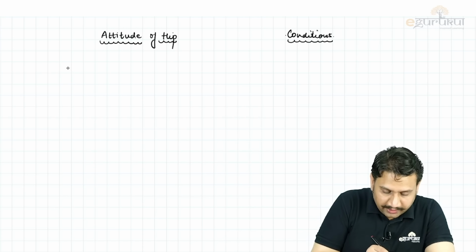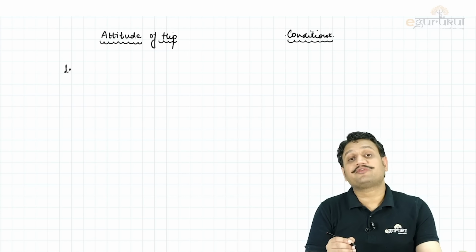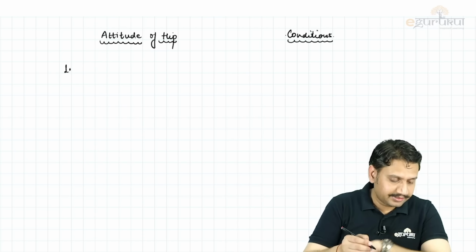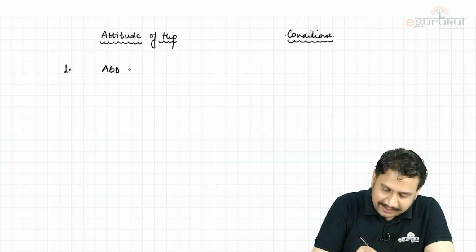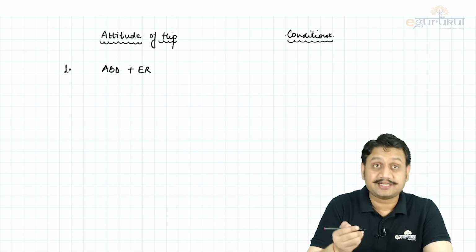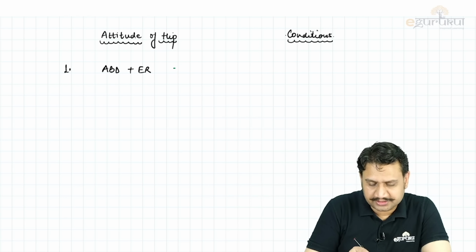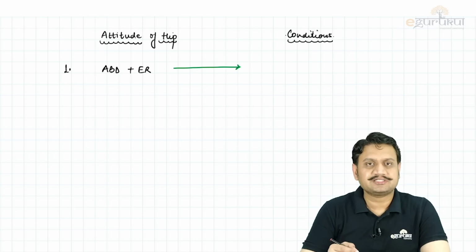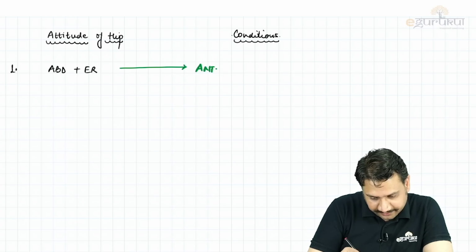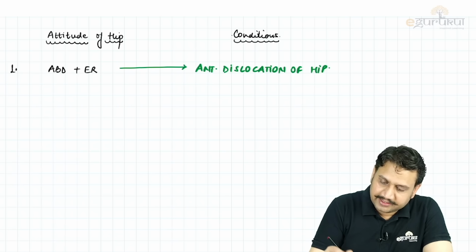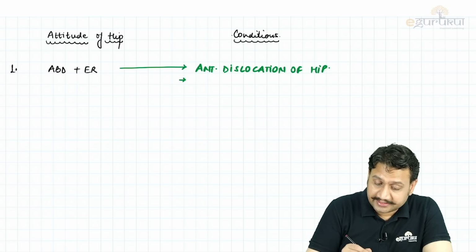Okay. So number one, in your question, if the attitude of hip has been given to you as abduction and external rotation, what are the possible situations that you think can be the conditions? One, it can be anterior dislocation of the hip. Am I right? It can be anterior dislocation of hip. What else? It can be the stage of synovitis. Do you remember?